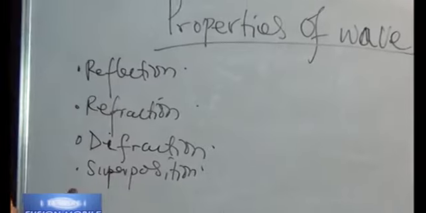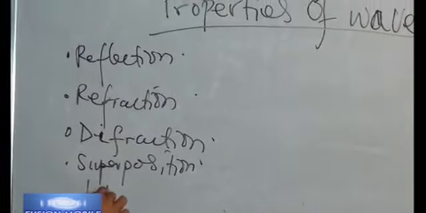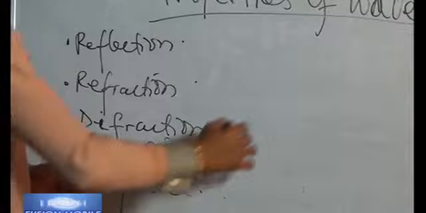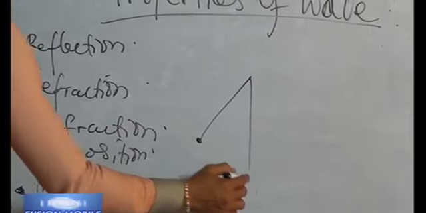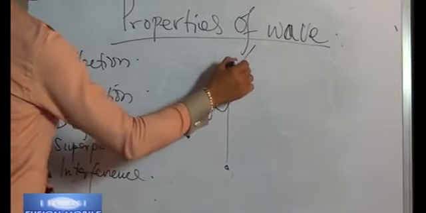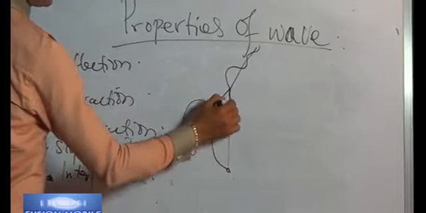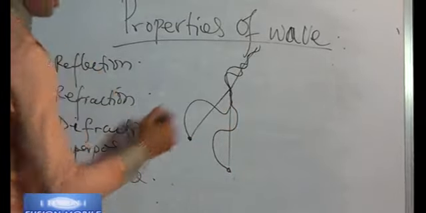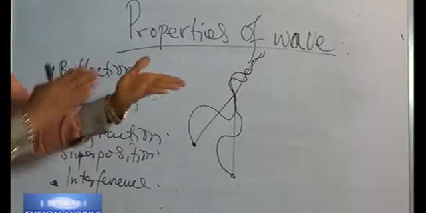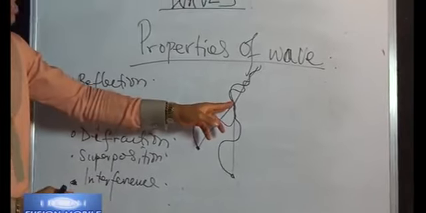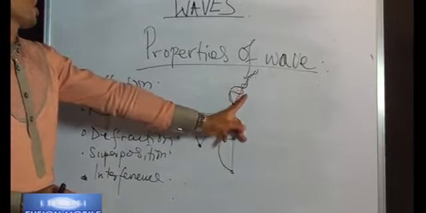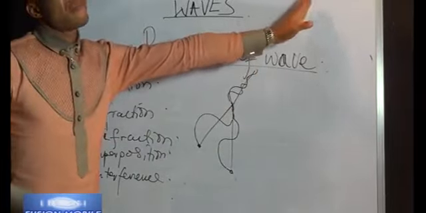Now I introduce another one that looks so much like superposition but not the same. Interference. Interference is in such a way that you see two waves moving in the same direction. This one is going this way and this one is going this way. Whenever they are in phase, they are moving in the same direction, and at a point somewhere here there is an overlap. And when the overlap comes, if they are in phase, you see they will become stronger here and we have what we call constructive interference.